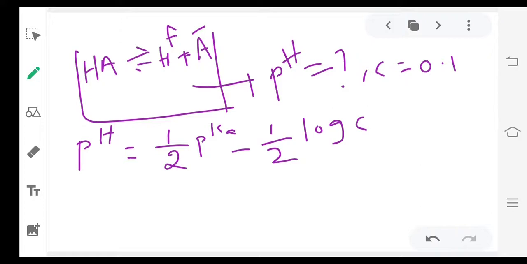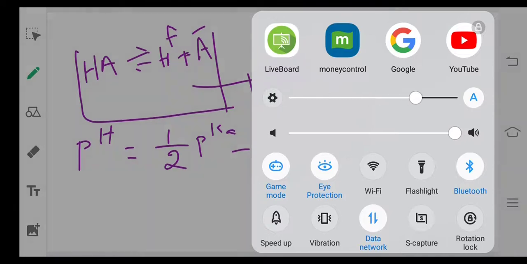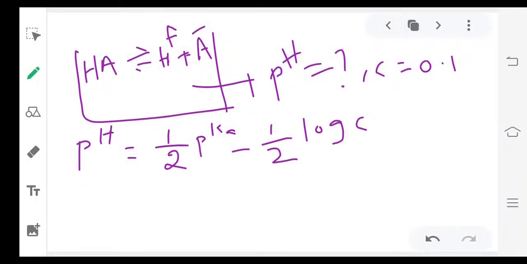How to calculate the Ka value? In the case of a conjugate acid base, remember Kw equal to Ka into Kb.